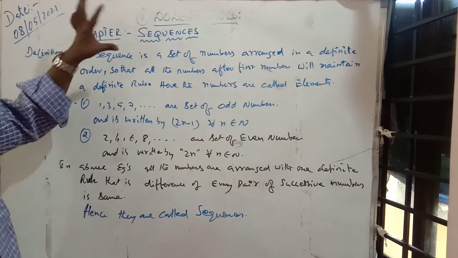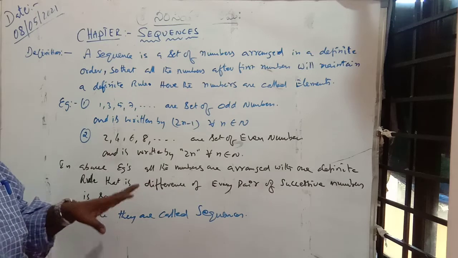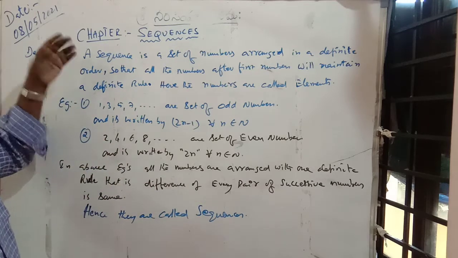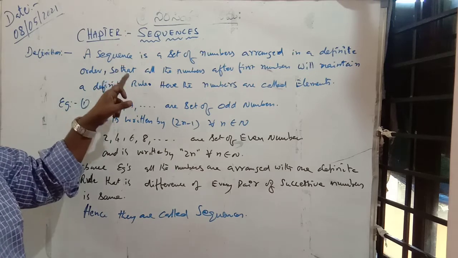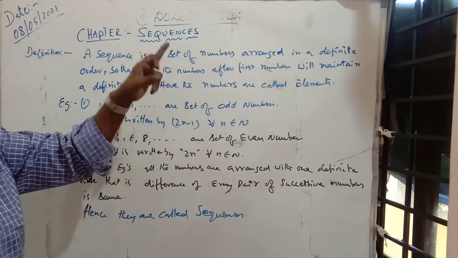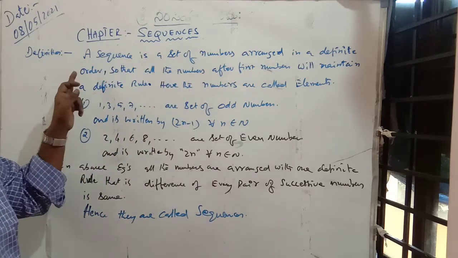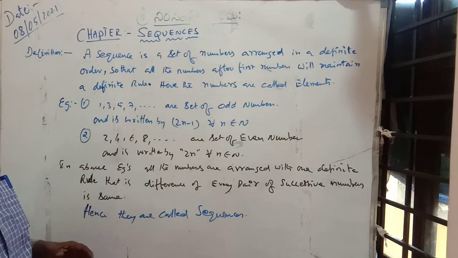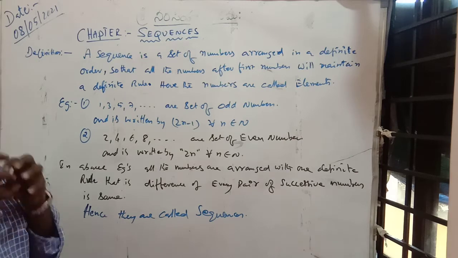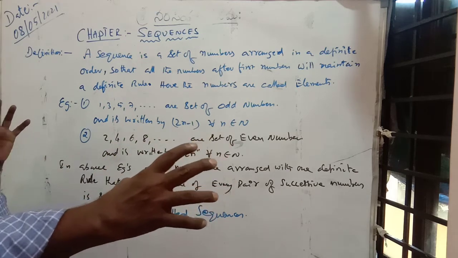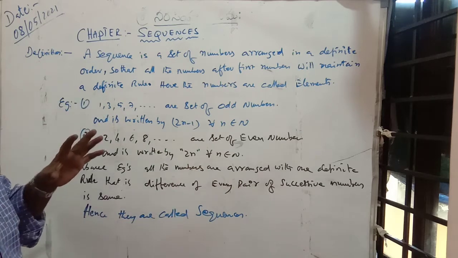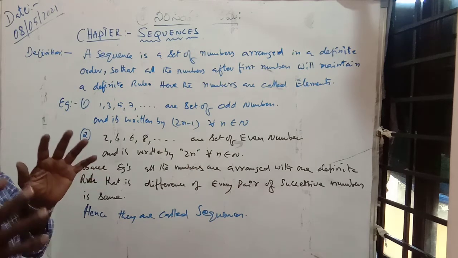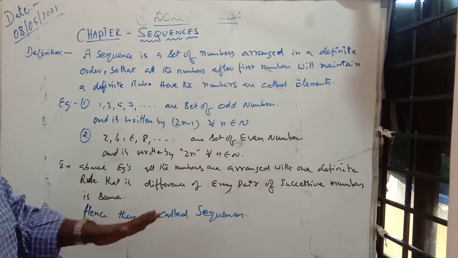Now you try to take it down. Definition: the sequence. The chapter name is sequences, and this is the definition of a sequence. A sequence is a set of numbers arranged in a definite order. What does sequence mean? It is a set of numbers, a group of numbers, and these numbers follow one rule. A definite rule is there.